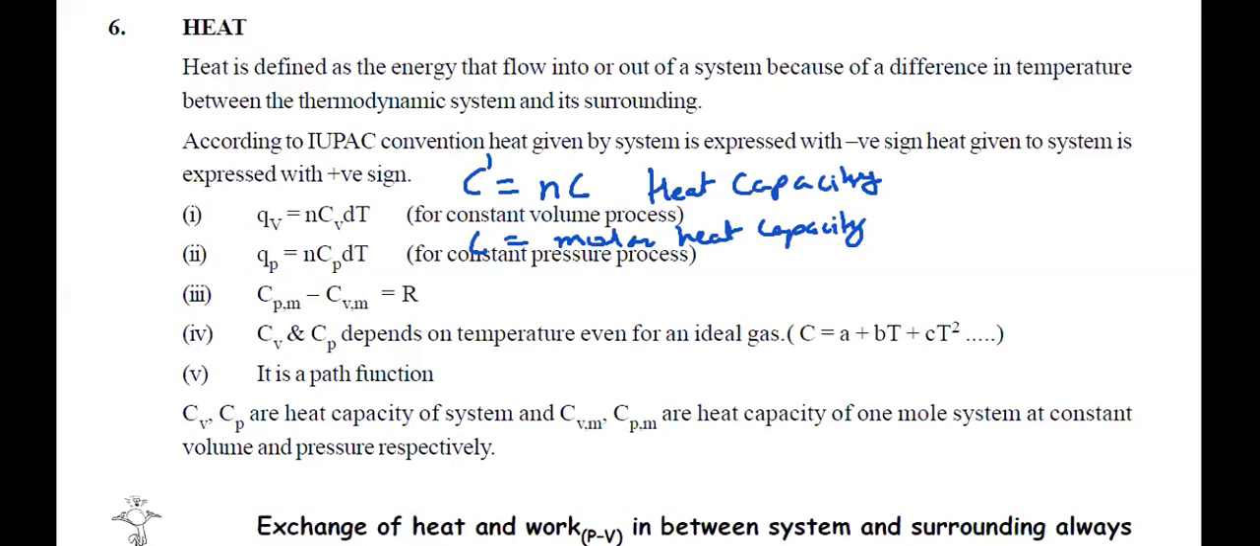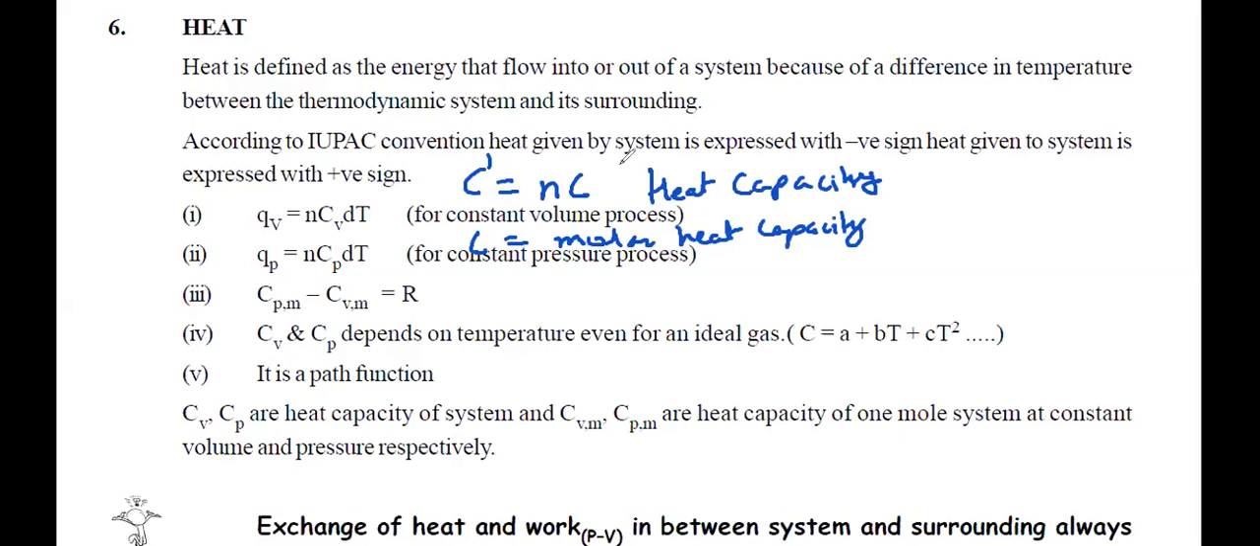Got it? Extensive now, right? And molar heat capacity will not depend on number of moles. Either you take 1 mole, 2 mole, 3 mole, it will be same. So it will be independent. Yes, got it? Everyone got this? Yes or no?